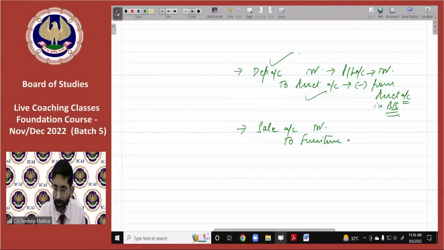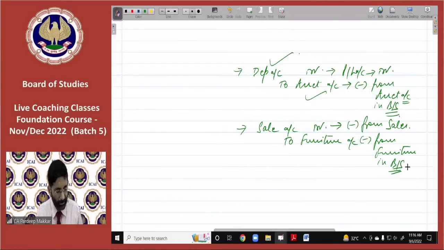So it will be deducted from sales in the trading account, and also deducted from furniture in the balance sheet. I think this is clear.